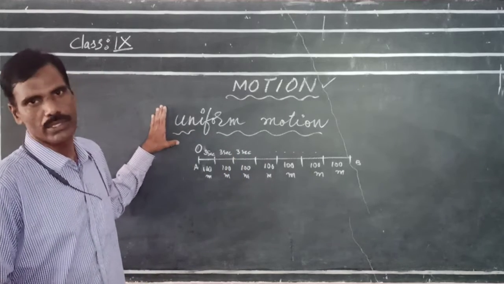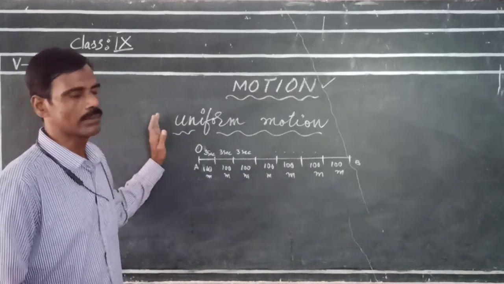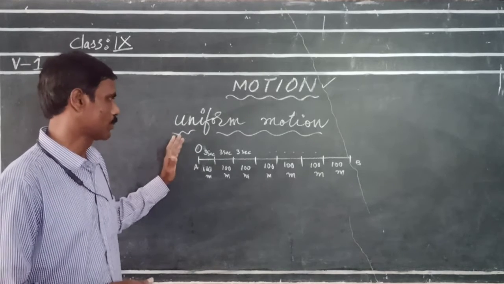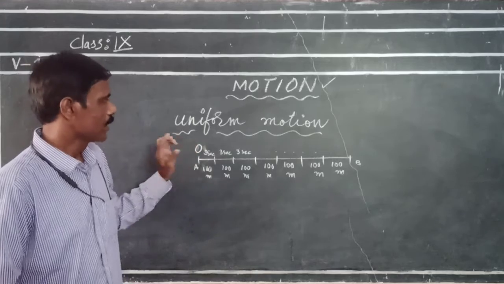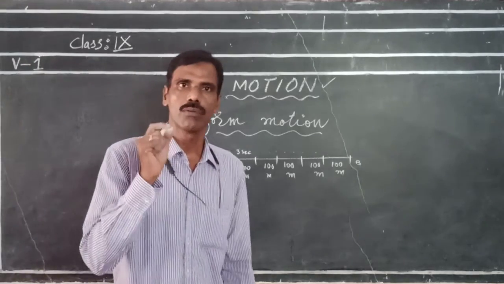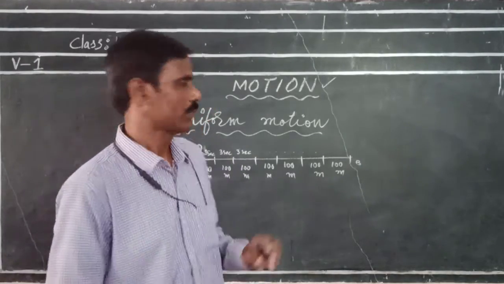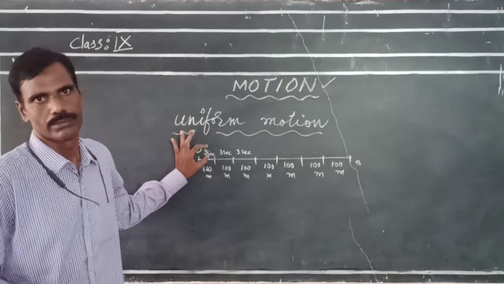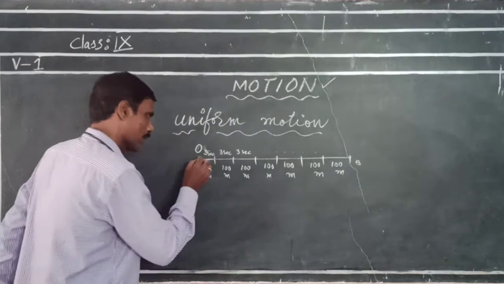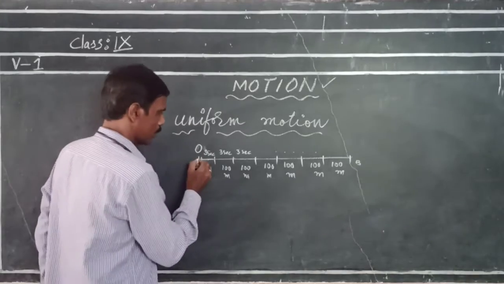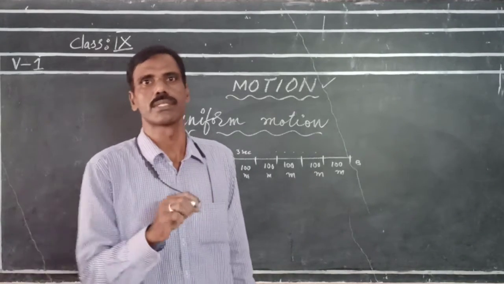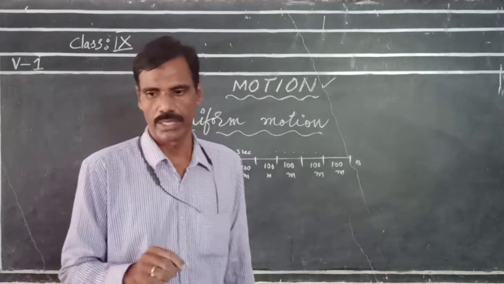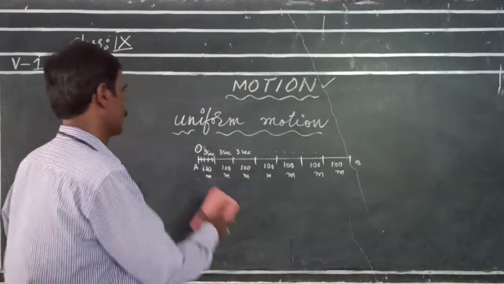So a body is said to be in uniform motion when it covers equal distances in equal intervals of time, however small the time intervals may be. Here I took 3 seconds. If I took 1 second, and for each 1 second the object is covering the same distance, then also we will say that it is in uniform motion.